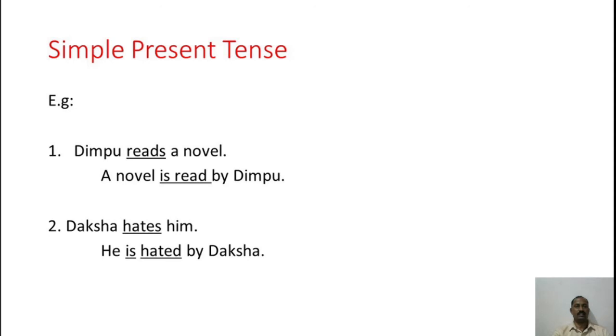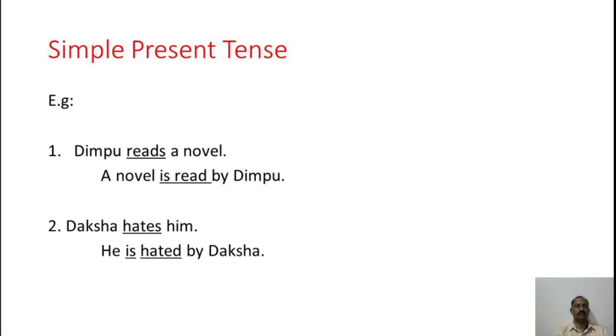We have to change it into past participle form in passive voice, and the to be form has to be changed according to the tense. So here, instead of reads, we kept is read. Read is the past participle form of read, and along with that we kept the helping verb is there.